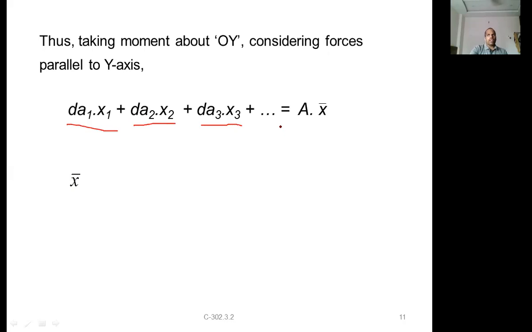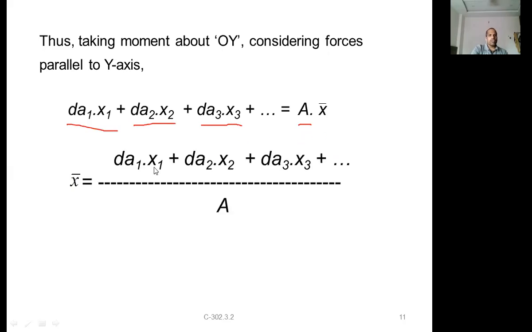Applying the principle of moments: what is the principle of moments? The moment of areas of all the areas is equal to the moment of the resultant, the moment of area of the total figure. The moment of area of the total figure is the total area A into x bar, where x bar is the distance of its centroid about the y-axis. So that is dA1 x1 plus dA2 x2 plus dA3 x3.